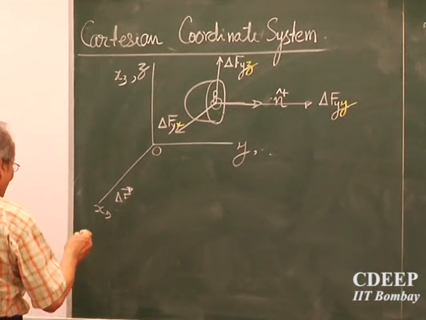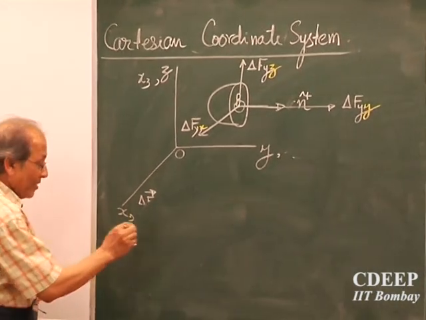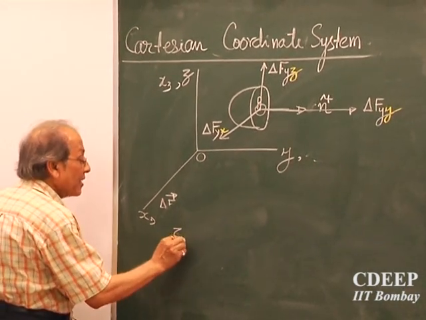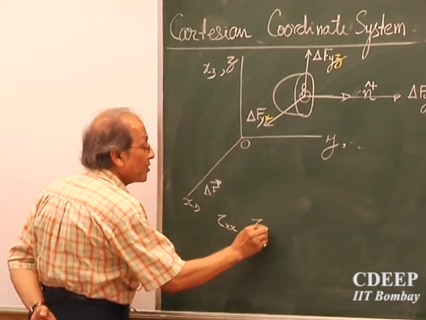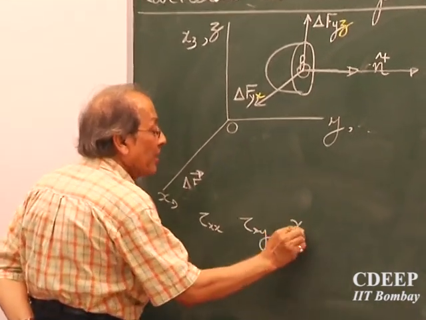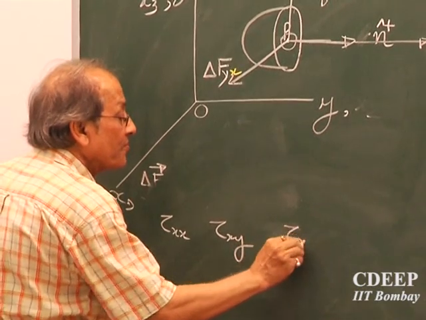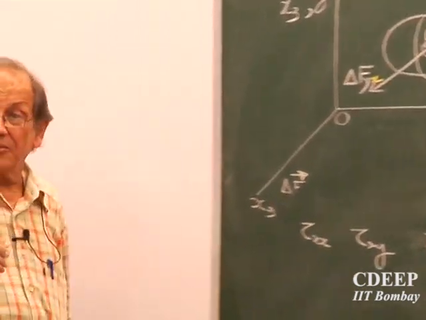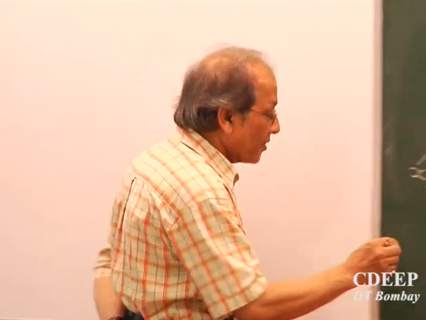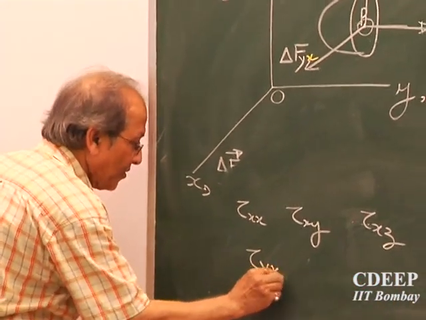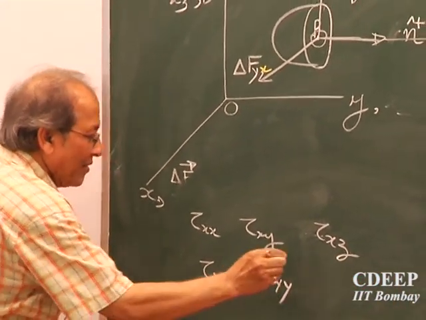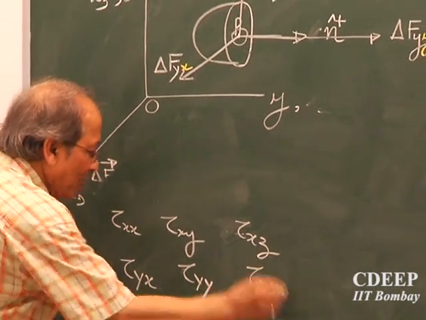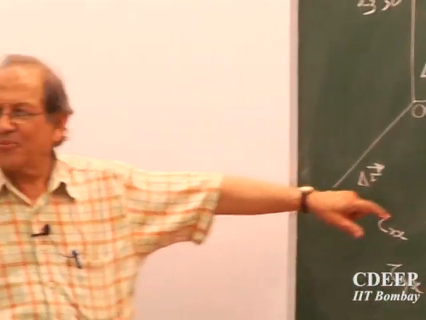The first time I got three quantities, tau xx, tau xy, tau xz. Now I am getting tau yx, tau yy, and tau yz. I am just writing in an orderly fashion, nothing else, the arrangement of these terms.